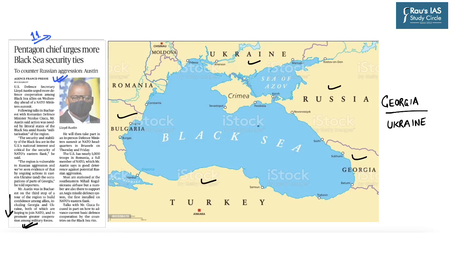So based on this, we will see more news with respect to this region surrounding the Black Sea. So from your examination perspective, especially prelims, you need to know the countries surrounding the Black Sea, which includes Russia, Georgia, Turkey, Bulgaria, Romania and Ukraine, including the areas of Crimea. And adjacent to the Black Sea is the Sea of Azov. So this news can be seen primarily from your prelims perspective, especially with respect to the world map.